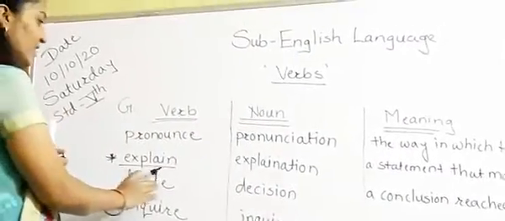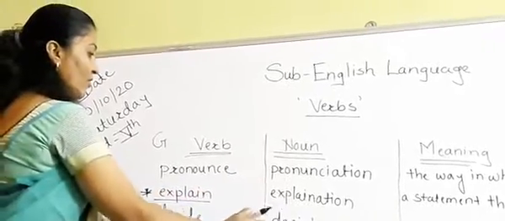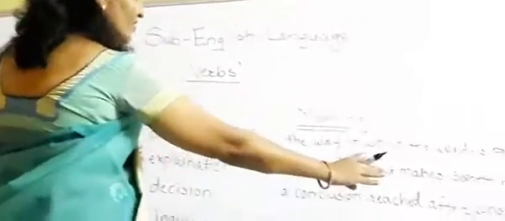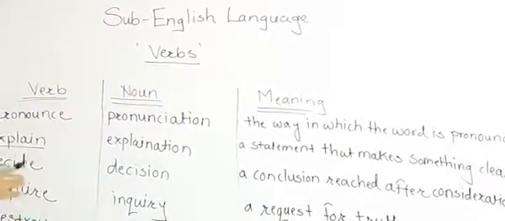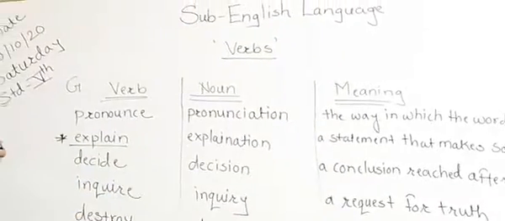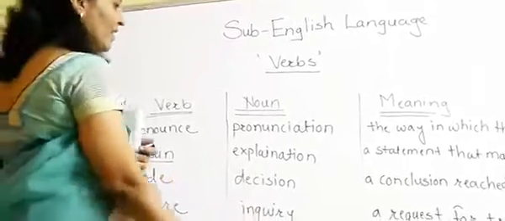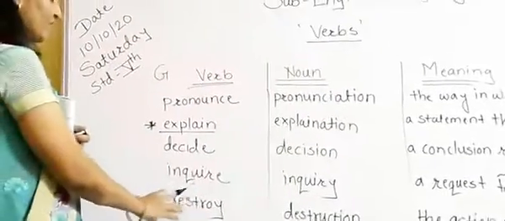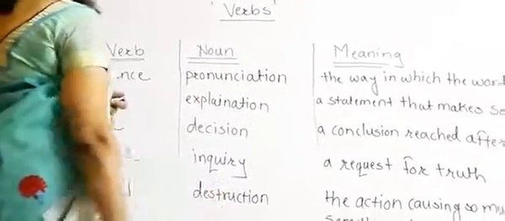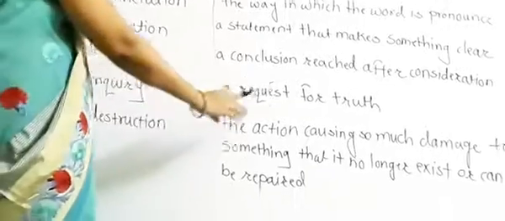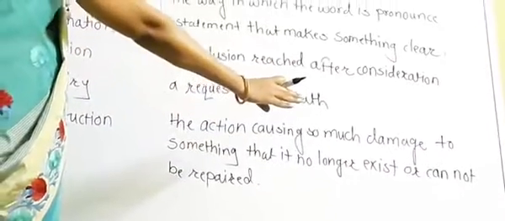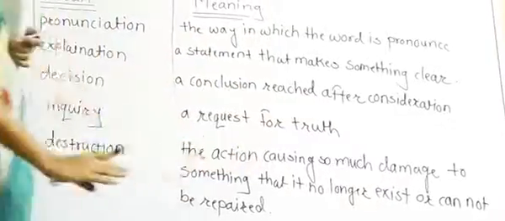Then next word is decide. We have made noun from it, decision, and meaning is a conclusion reached after consideration. Next one is inquire. Noun is inquiry. A request for truth is the meaning. Last word is destroy, and we have made noun from it, destruction, and its meaning is the action causing so much damage to something that it no longer exists or cannot be repaired.